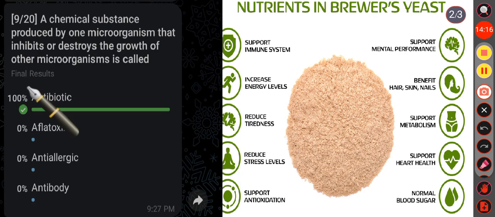Here the correct answer is option A, antibiotic. Antibiotics are antimicrobial substances produced by microorganisms like bacteria and fungi to inhibit the growth of or kill other microorganisms. So here the correct answer is option A.